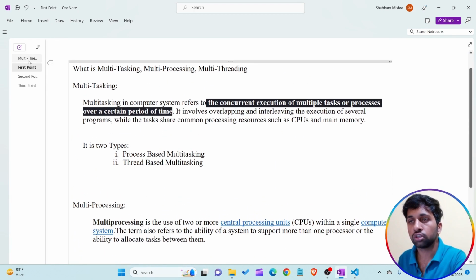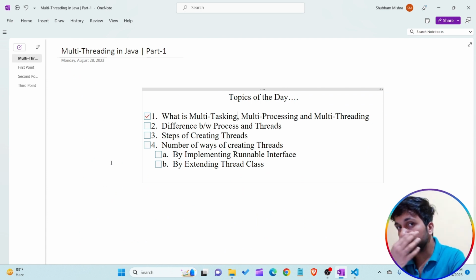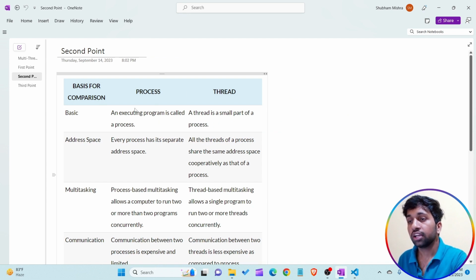Now let's talk about the second point. Our first point is clear, that is what is the meaning of multitasking, multi-processing and multi-threading. Now I just want to take the second point, that is what are the differences between process and threads. If you have any doubt till now about process and thread, let's see what is the difference between process and threads. For that I'm coming to the second point. Now you can see, I'm taking some slides here so you are able to understand the differences between process and thread.